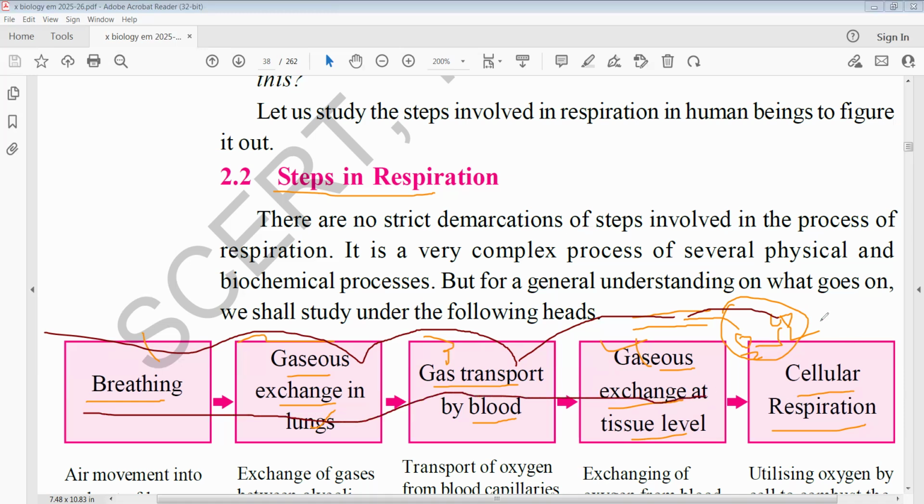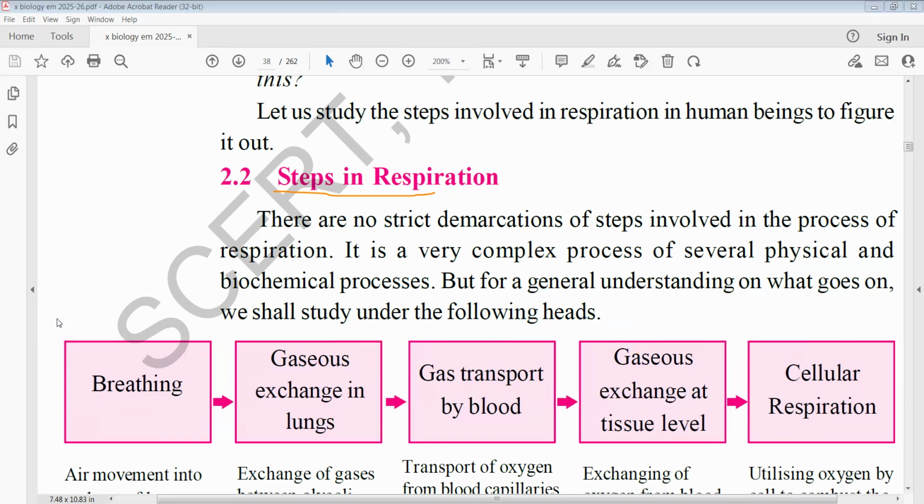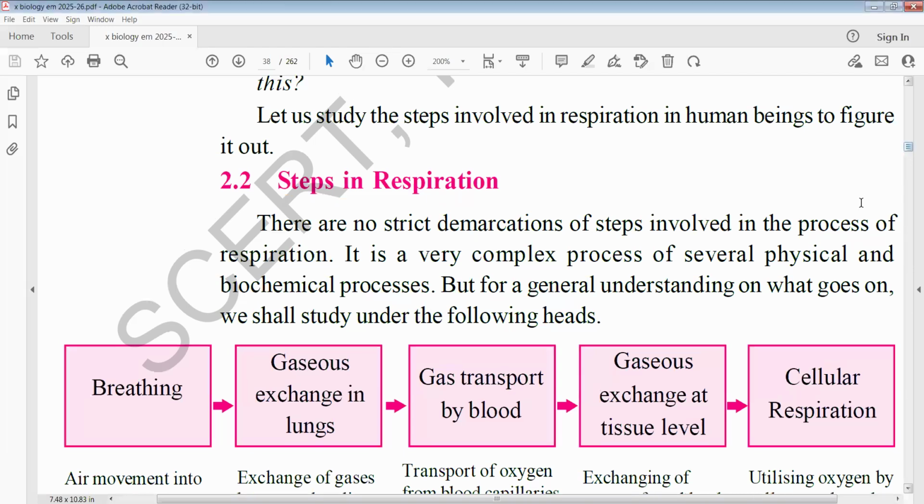So at which level are gases mainly exchanged? Inside the cell, the blood carries oxygen into the cell, and carbon dioxide is carried by the blood to the lungs, which expel it outside. So inside the cell, gases are exchanged: oxygen is entering and carbon dioxide is leaving. This exchange of gases taking place inside the cell is called cellular respiration. This is most important at examination level. It may come sometimes.